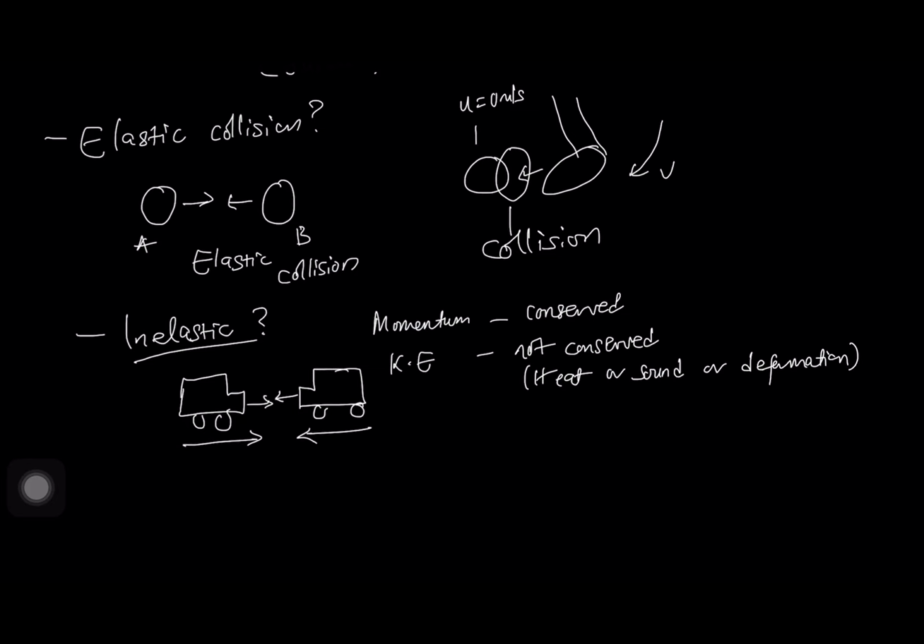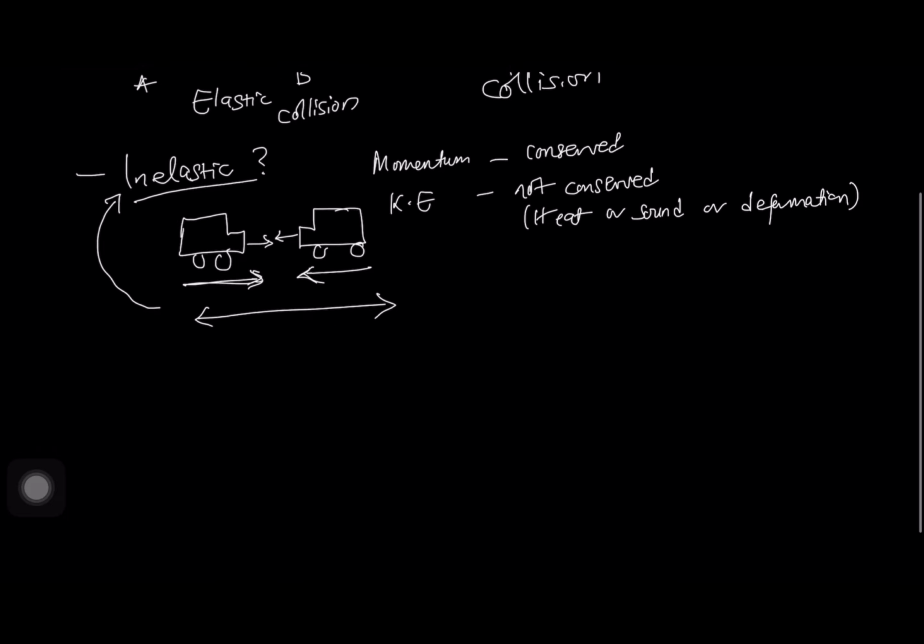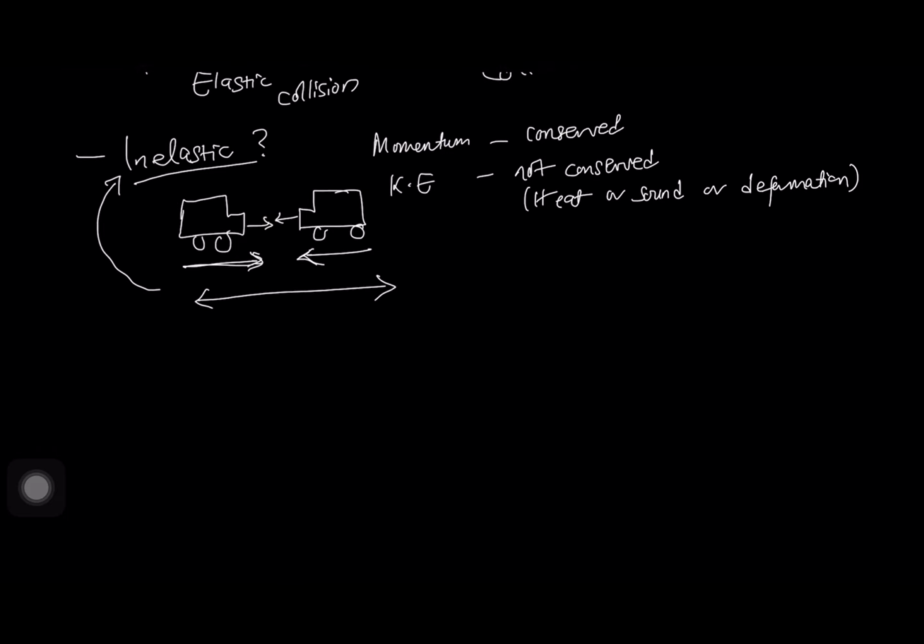An example is two cars coming in contact with each other. So in this case, after these two cars collide with each other, they move with a common velocity either in this direction or this direction. This is called an inelastic collision. So let's basically talk about some key principles in collision. So number one, let's talk about the conservation of momentum.